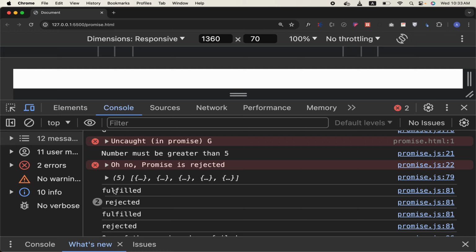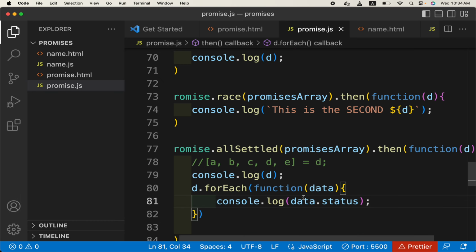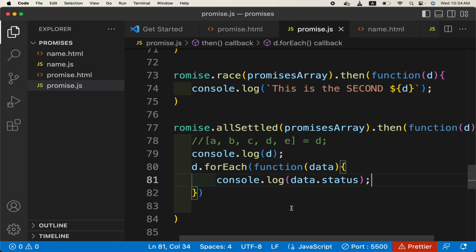This is fulfilled, this is fulfilled, which is A actually, and these 2 are rejected. So you can do some operations on these, whether your promises were rejected or accepted.